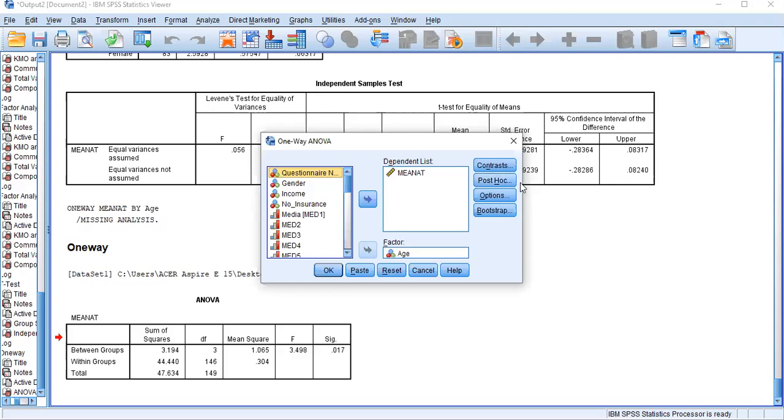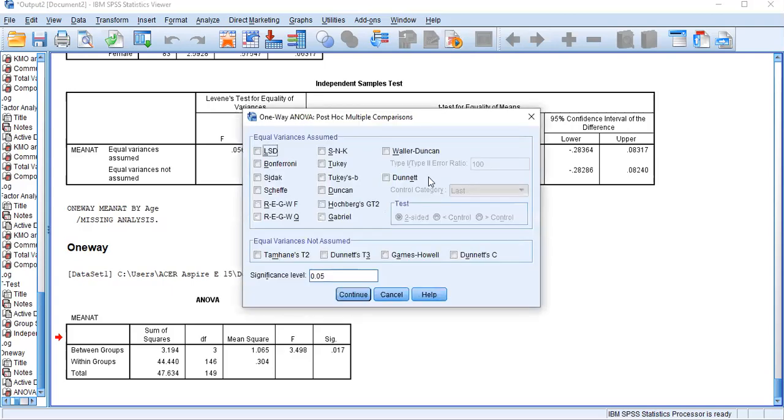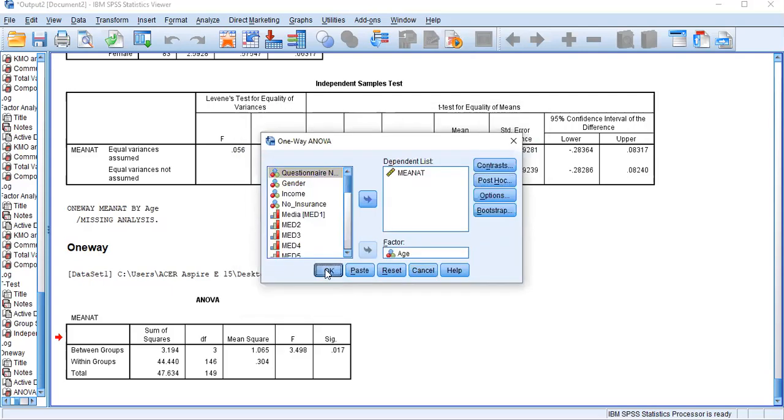It has several choices, but in statistics we normally use the Tukey test. Just click Tukey here. Then continue and click OK.